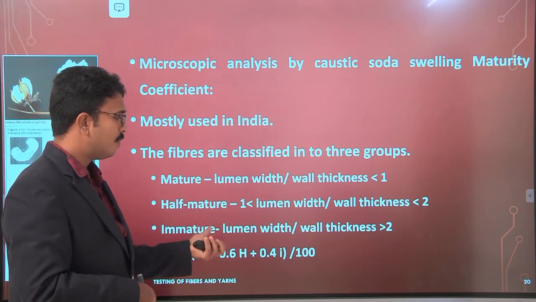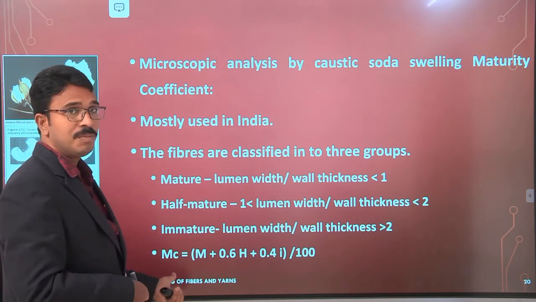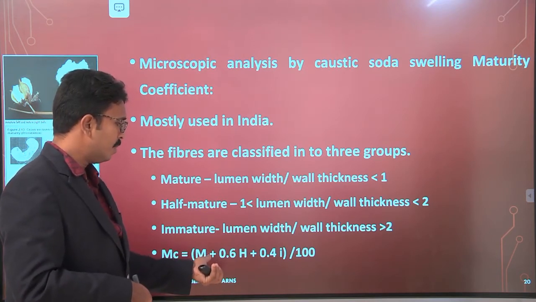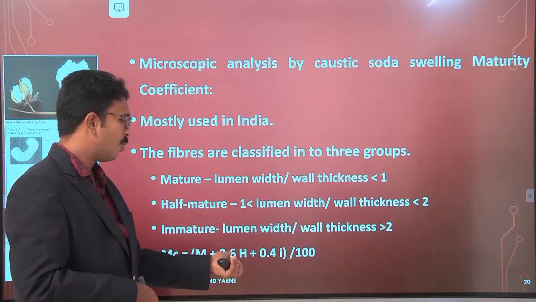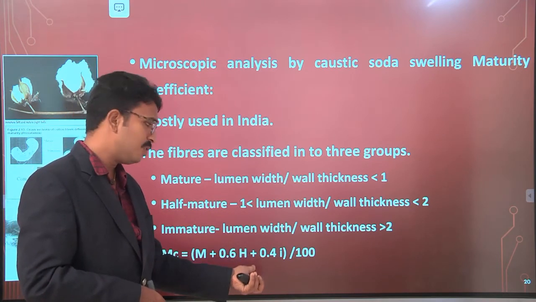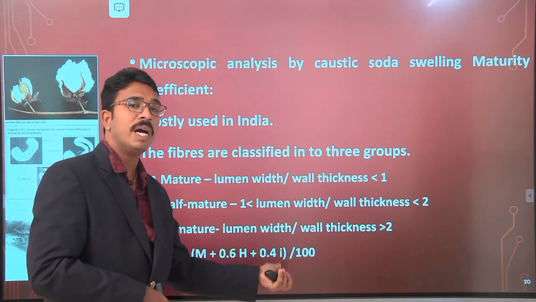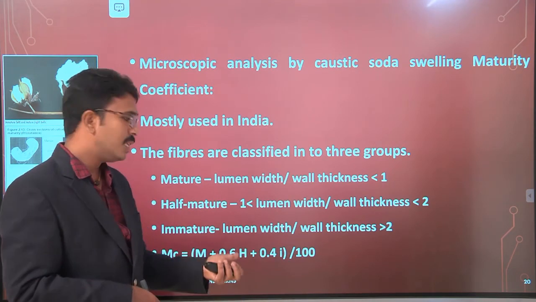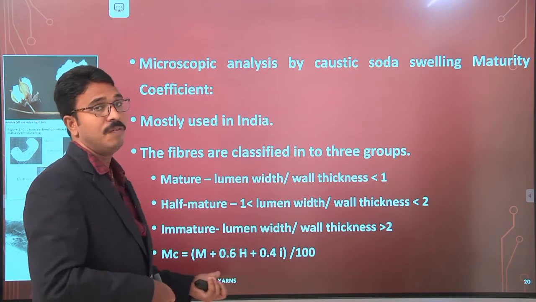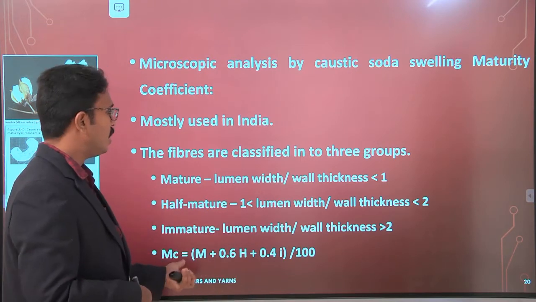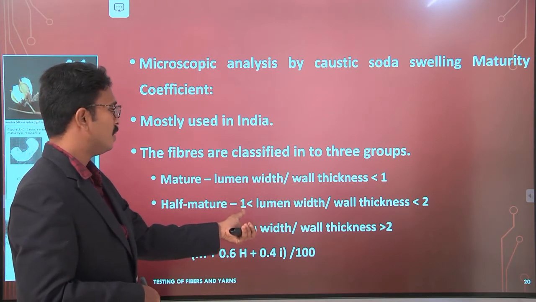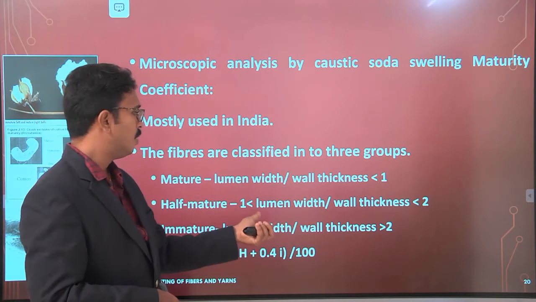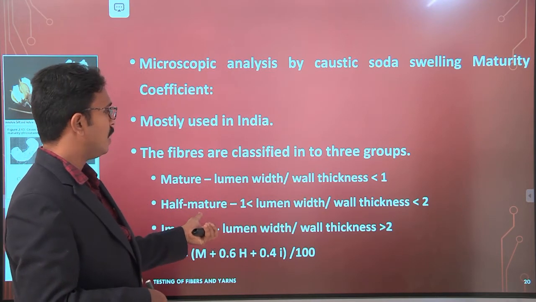Based on the number of these fibers, we can find the maturity coefficient, which is equal to (M matured fibers plus 0.6 times H, half matured fibers, plus 0.4 times I, immature fibers), divided by 100. This will give us the maturity coefficient values. If the maturity coefficient is between 1 and 2, that is half matured fibers.